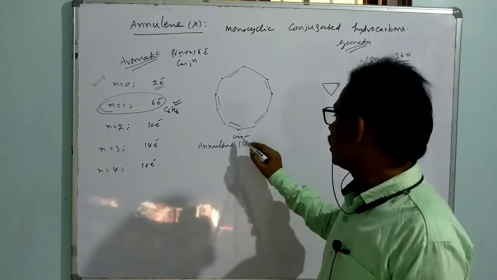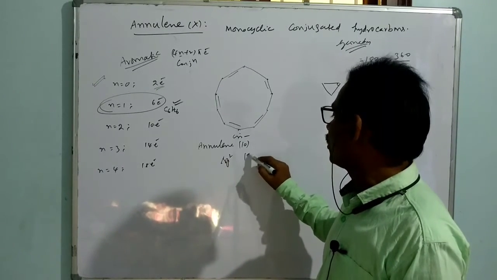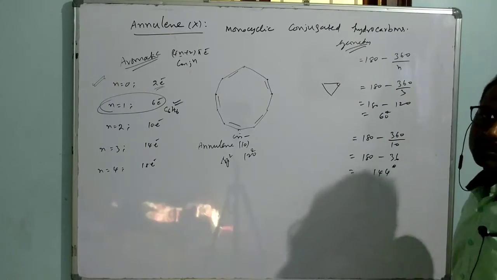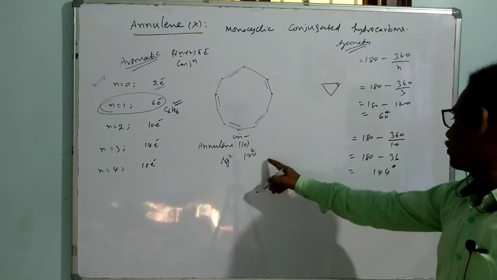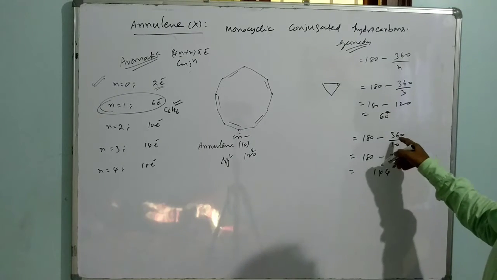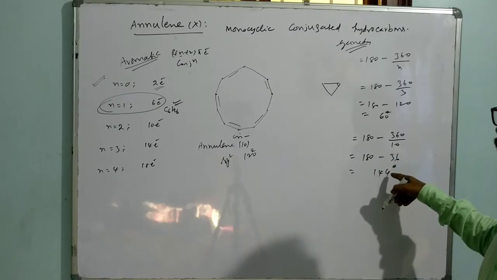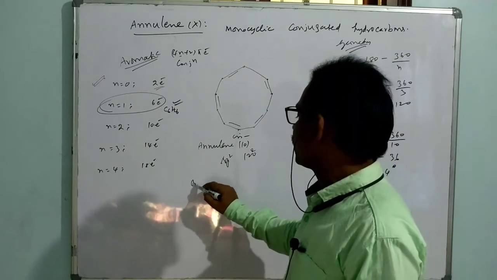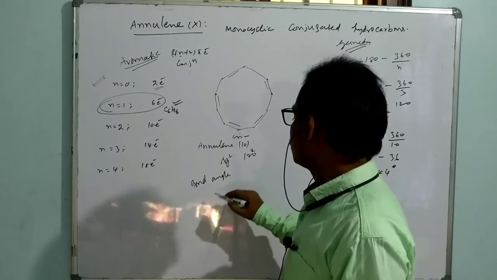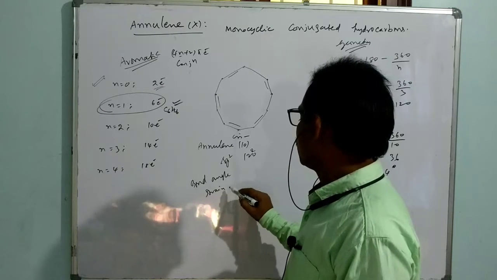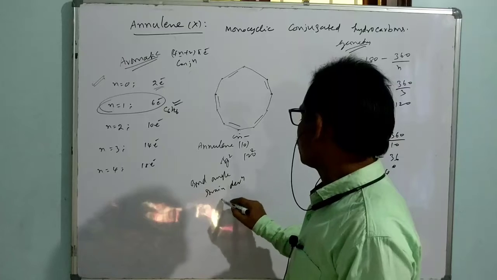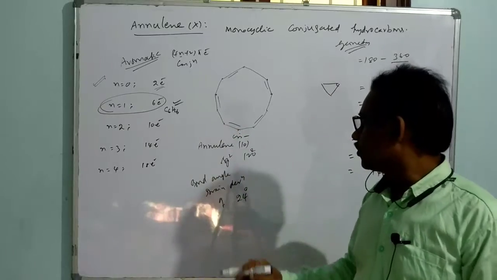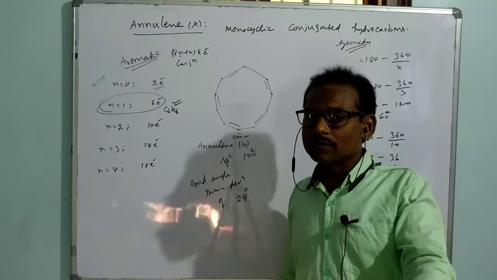We want to say that it is sp2 hybridization. sp2 means what is the bond angle? 120 degrees. So there is a deviation. 120 degrees is deviated to 144 degrees. That means the deviation is about 24 degrees. Yes, 24 degrees. It is a bond angle strain. I want to say that if it is a system, the bond angle strain is a deviation of 24 degrees.